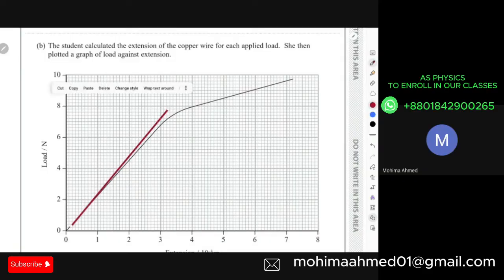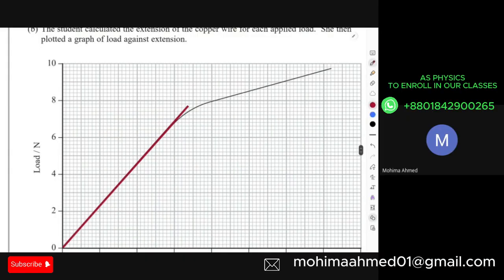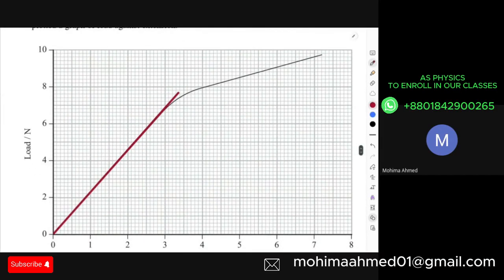By the way, I cannot use the non-linear section of the graph, because your stress can only be calculated from the linear section, the linear gradient from the stress-strain graph also. So from the linear section of the graph, I'll try to pick out any easy coordinate from here. Let's take this one. This is exactly 3.4.